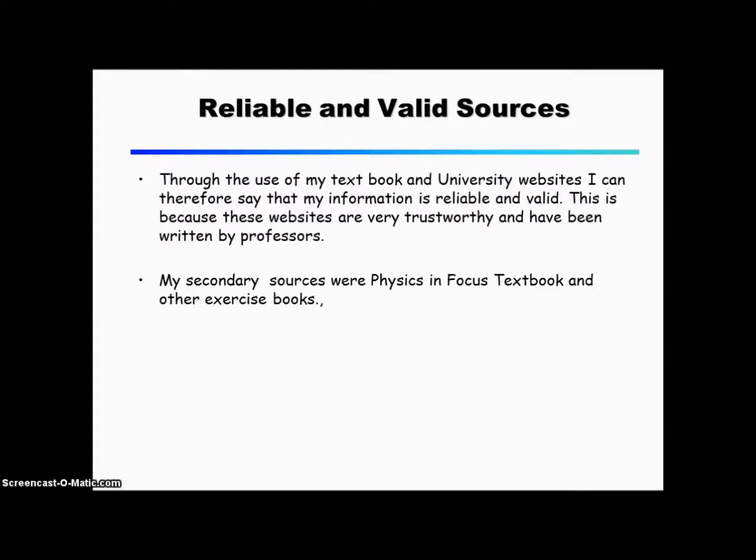Reliable and valid sources. Through the use of my textbook and university websites, I can therefore say that my information is reliable and valid. This is because these websites are very trustworthy and have been written by professors. My secondary sources were physics and focus textbooks and other exercise books.